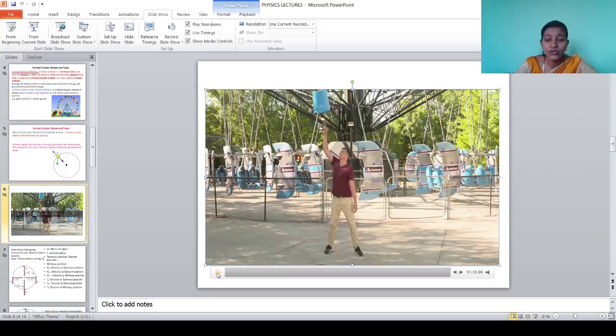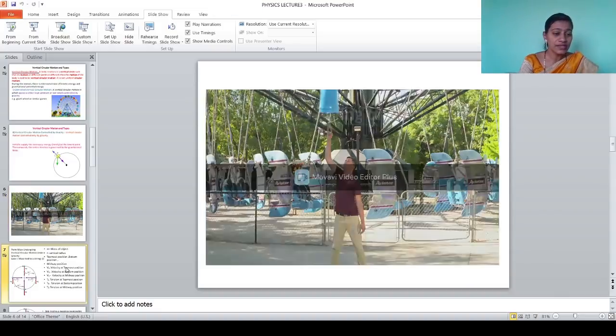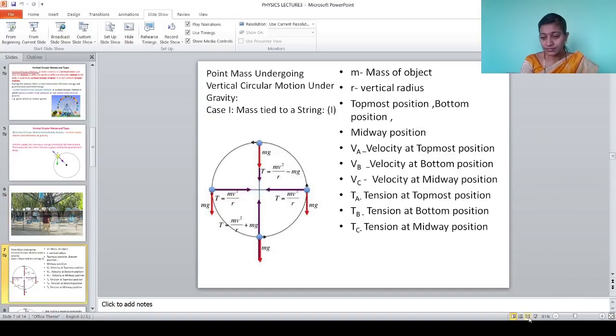Now we are going to see one by one when the object is present at the topmost position and when the object is present at the bottom position, which forces are there.